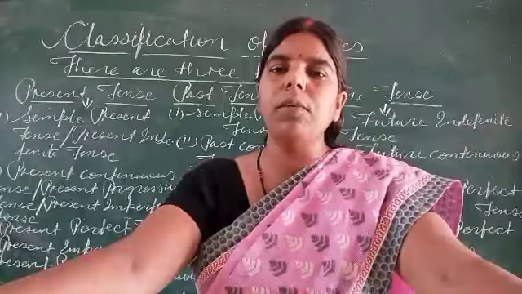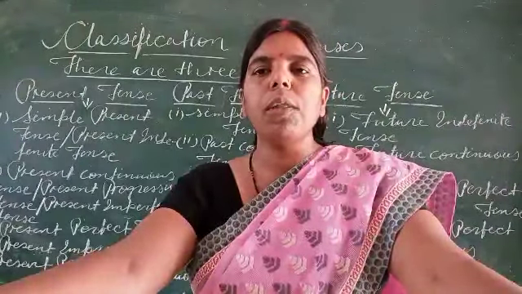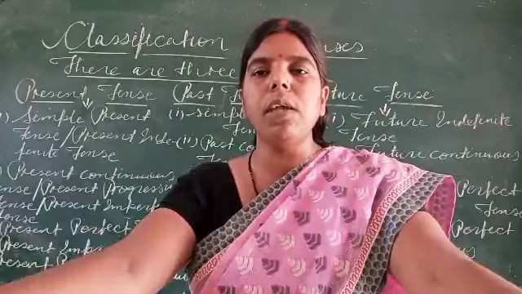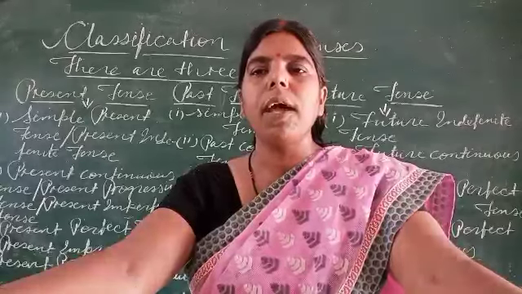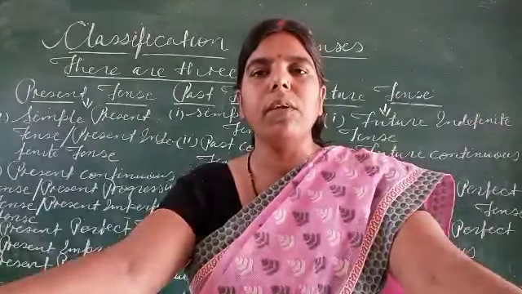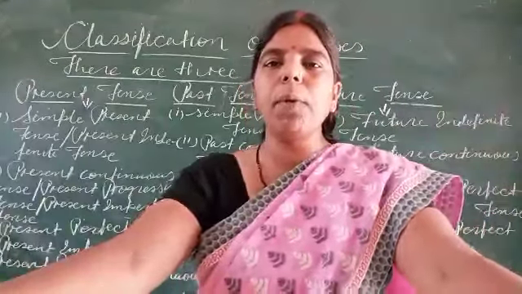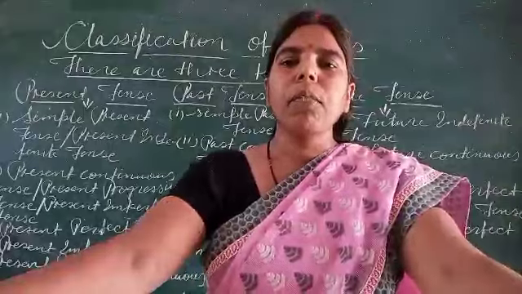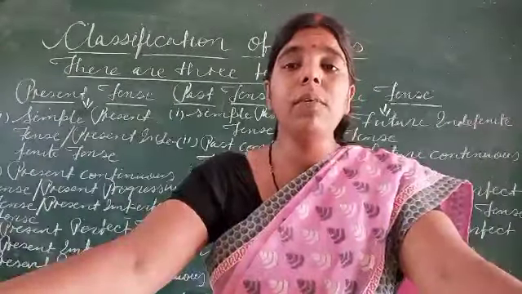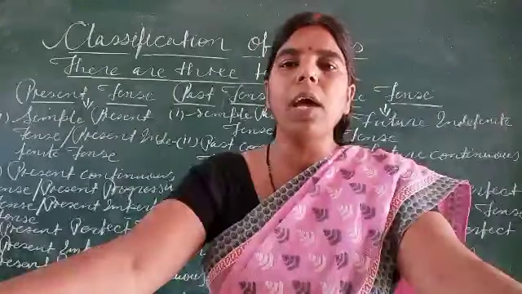Now, the fourth point is to introduce quotes with the verb says. Example, Newton says every action has an equal and opposite reaction. Once again, I am giving you one more example. Keats, a very famous poet, says a thing of beauty is a joy forever.